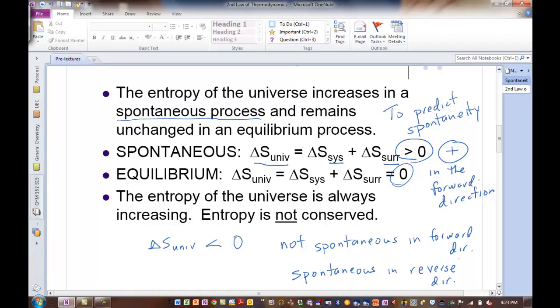Okay? So, second law of thermo, entropy of the universe increases in a spontaneous process. And so we're going to actually look at how we calculate that. Well, look at this equation here. To get the entropy change of the universe, we need the entropy change of the system and the surroundings. Let's see how we do that.